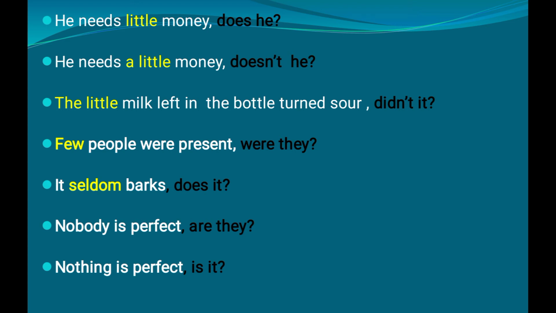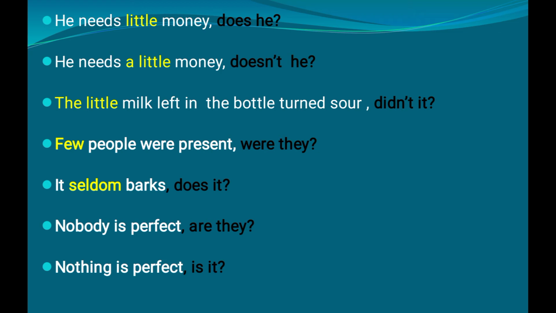Okay. And here you can see few people were present. People were. So we have taken the auxiliary verb were. And also, instead of people, we need to use the pronoun for always creating question tags. So we have used they. They as a pronoun here. So the answer goes like this: were they.